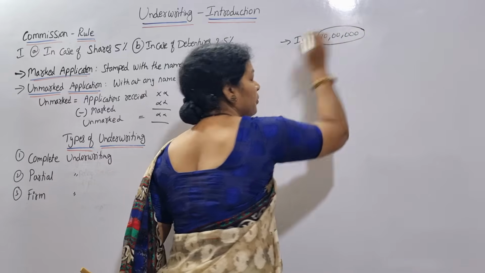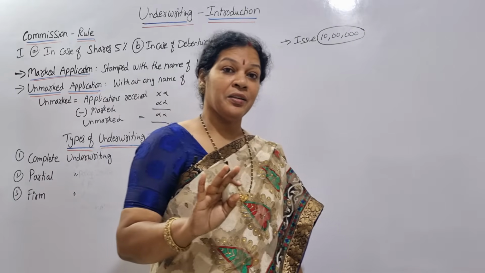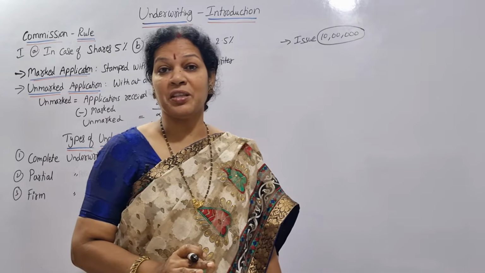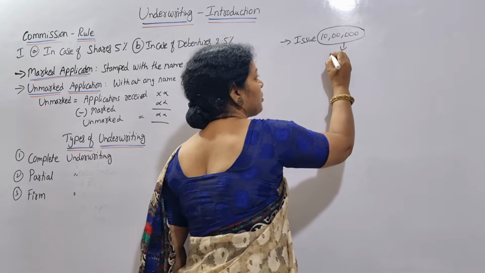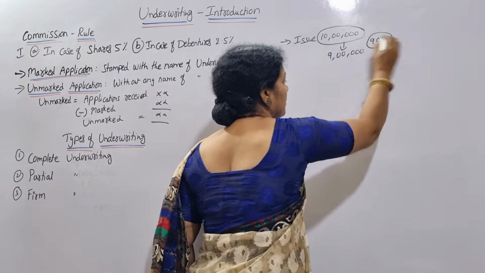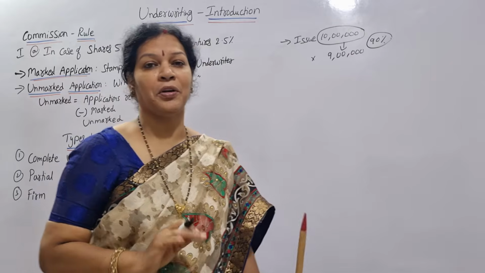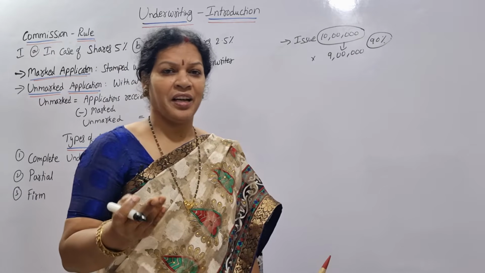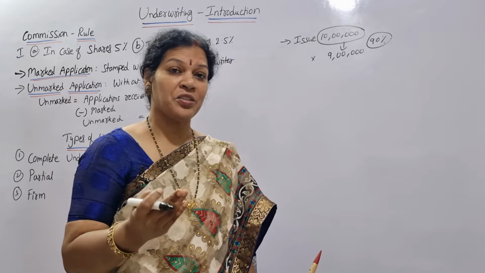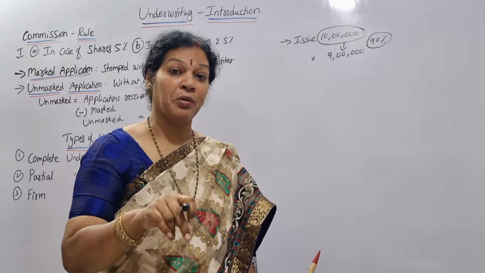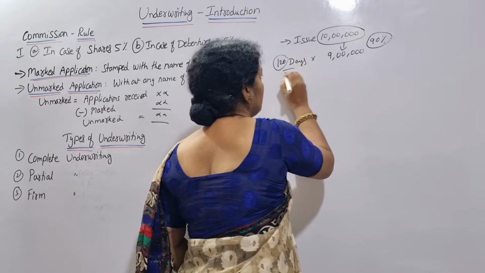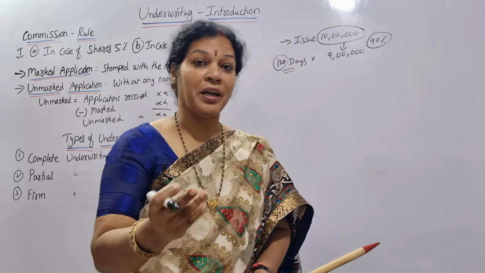When we issue 10 lakh shares, out of this 10 lakh, at least 90% subscription we have to get. 90% means how much it comes? 9 lakh. We have to get a subscription of at least 9 lakh. That is 90%. If not, what happens? As per the SEBI rules, the company cannot proceed. The company has to return back the subscription amount within 120 days.